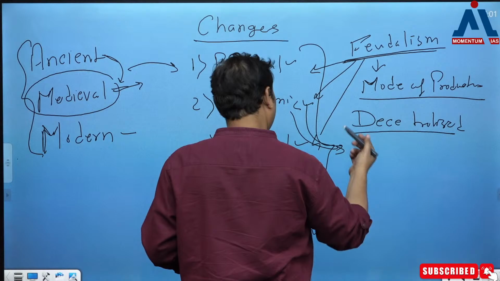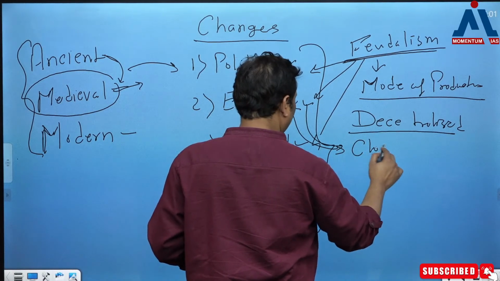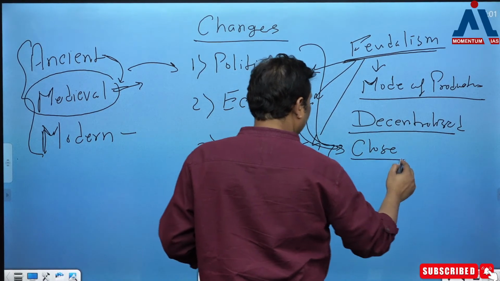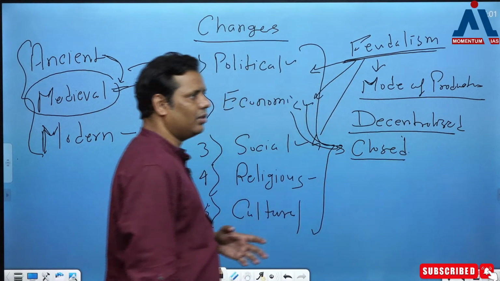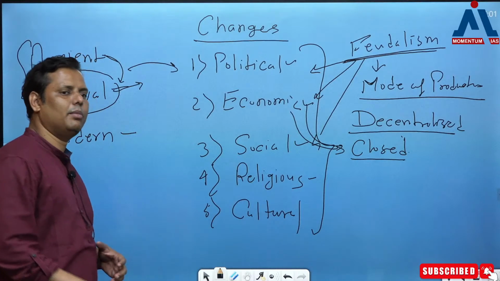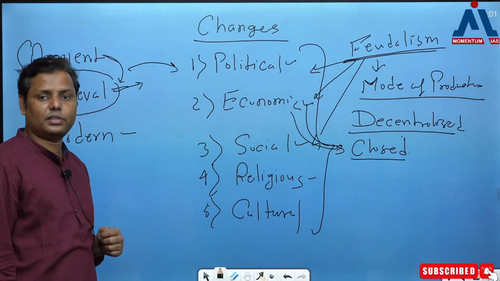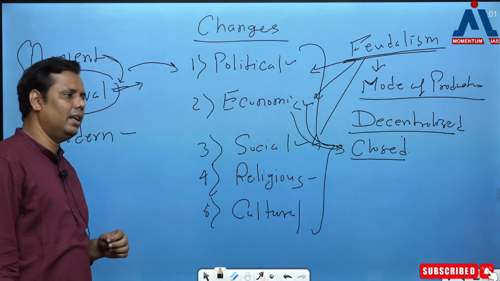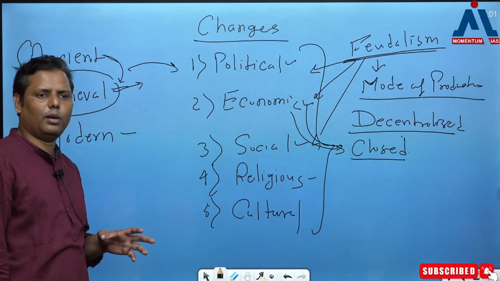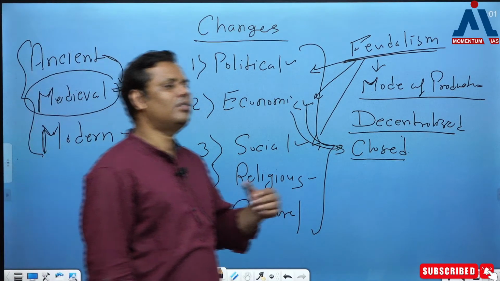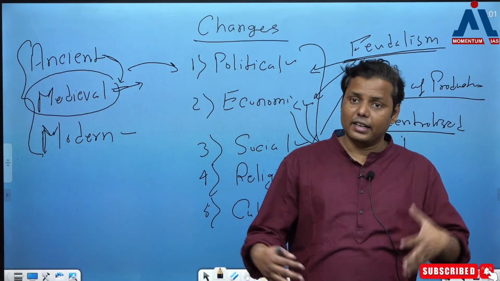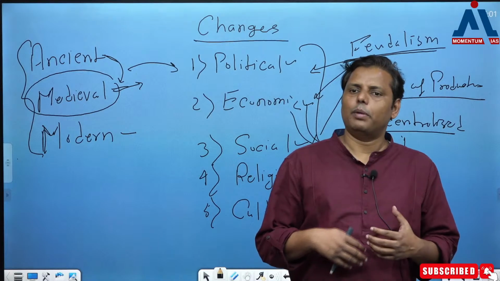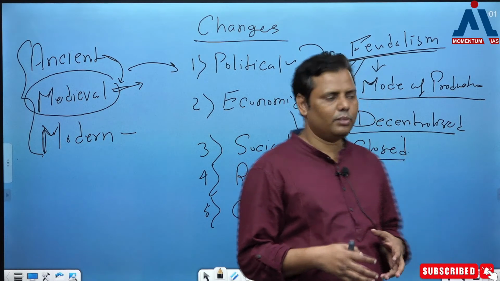And what kind of economy it is? As I told you, it's a closed economy which is discussed. So if any economy is basically a closed economy, in that case undoubtedly it does not permit a great amount of trade and commerce, the way you have studied in ancient India. When you are studying ancient India, in every topic we kept on discussing about what? The trading relationship, right? That it was having trade, internal trade, then the external trade. But unfortunately this phenomenon could not be noticed, right?